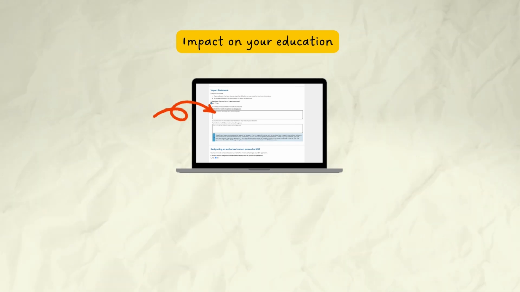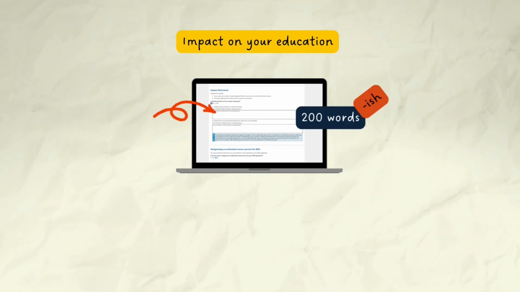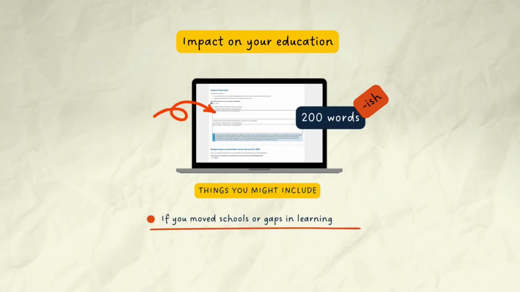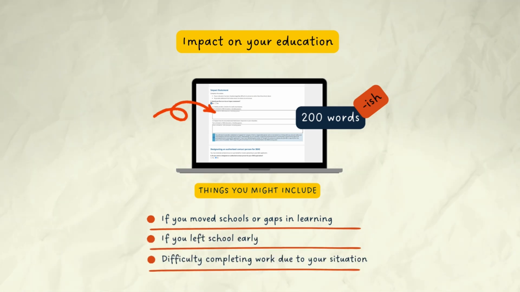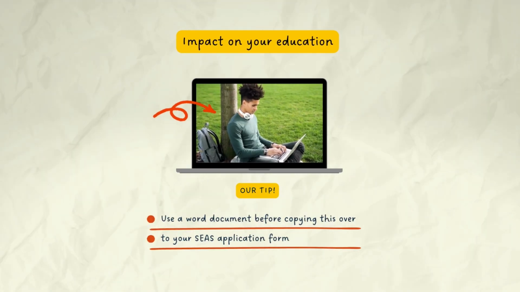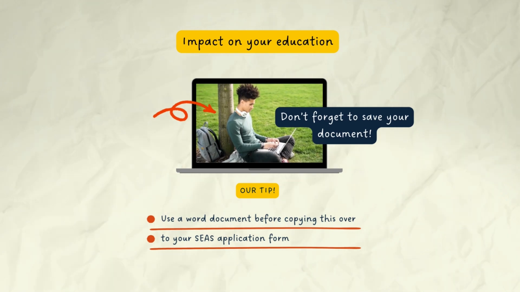This will be limited to around 1,500 characters or approximately 200 words. You could talk about things like moving schools, gaps in learning, leaving school early, and difficulty completing schoolwork due to your situation. We suggest using a Word document to write this before copying it over to your SEAS application.